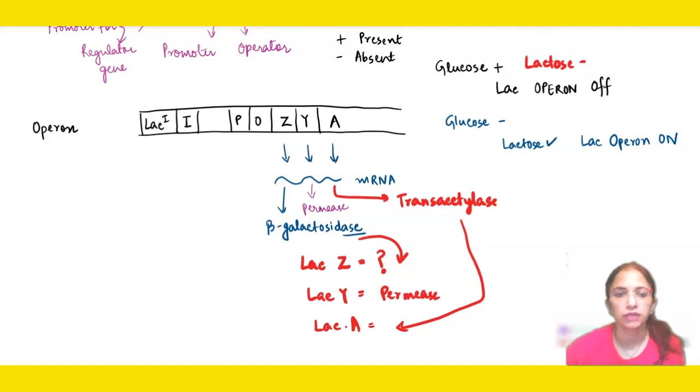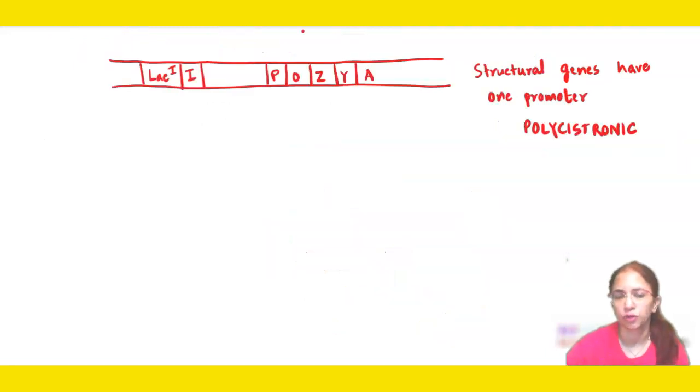Now we will see one more diagram wherein we will study how this is actually regulated by presence or absence. This is the operon which I have drawn for you. It has the same components as described earlier. One more thing I wanted to make clear: these are our structural genes, and they are controlled by just one promoter.